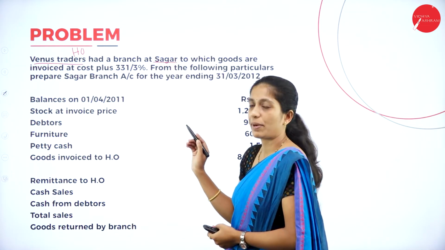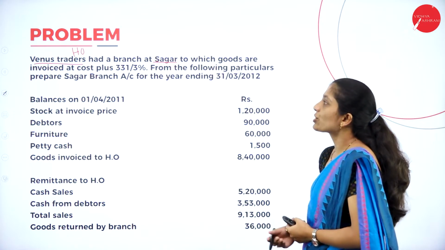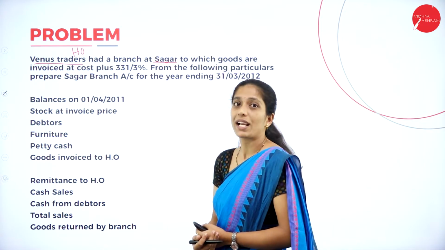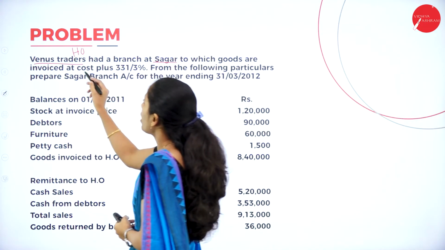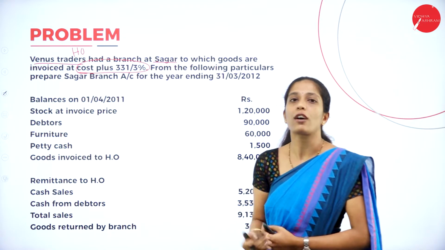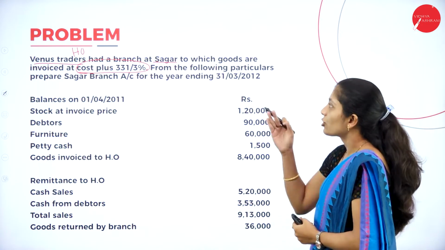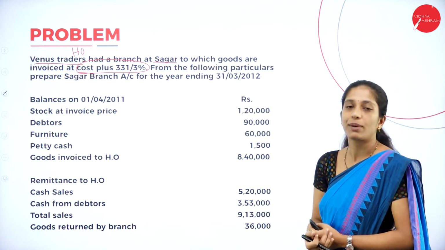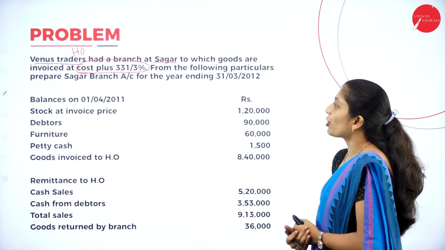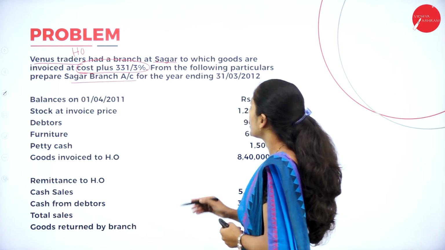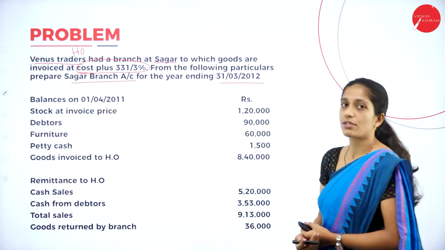Now Sagar is a branch to which goods are invoiced at cost plus 33 1/3%. Now they have invoiced or given goods at cost plus invoice price. So invoice price is what? 33 1/3%. From the following particulars, prepare Sagar branch account for the year ending 31st March 2012.